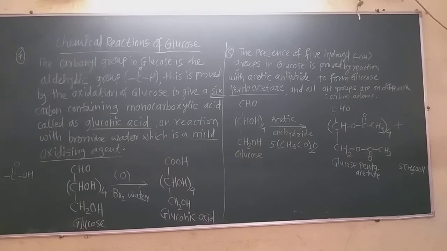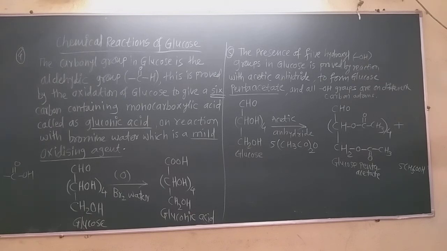Now the next point is about the presence of 5 hydroxyl groups in glucose. You know that. How do we define carbohydrates? What are carbohydrates? In the first lecture I told you that carbohydrates are nothing but polyhydroxy aldehydes or polyhydroxy ketones. Remember, in biology you always hear about carbohydrates, proteins, and fats. But what chemically carbohydrates, proteins and fats actually are, we have to learn in this chapter. Now these carbohydrates are also called saccharides in chemical language. Saccharide means carbohydrate.